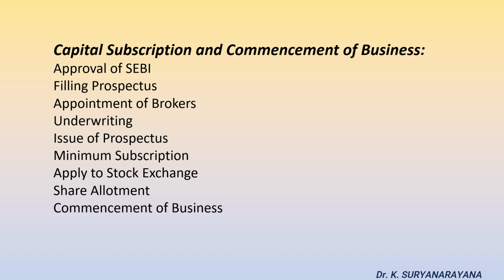Underwriting. In the fourth step, the underwriters are appointed. Agreement is made with them for the issue of capital. Agreement clearly outlines the amount underwritten by them, underwriting commission, entitled to earn for a share subscription. In the fifth step, it is related to prospectus printing. Prospectus is printed and issued to public, and a copy of prospectus or statement in lieu of prospectus is submitted to the registrar of the companies.